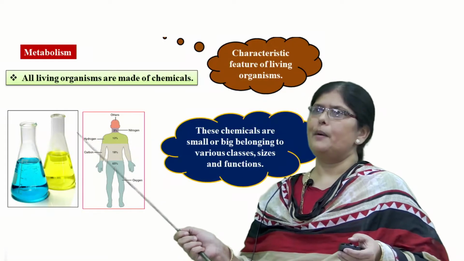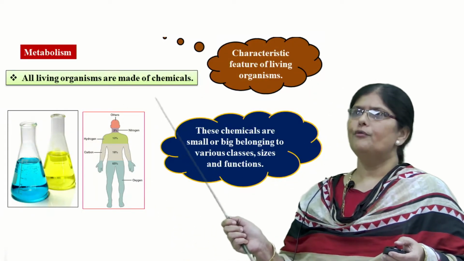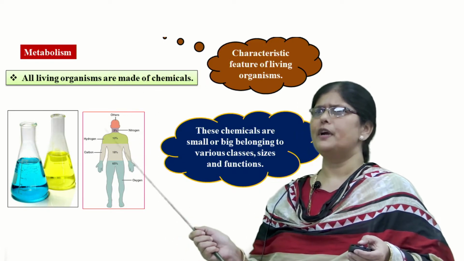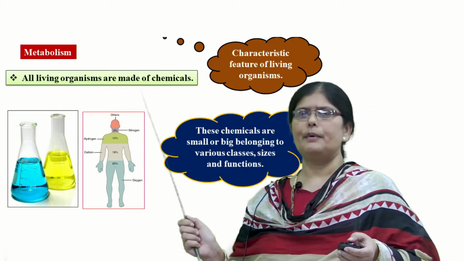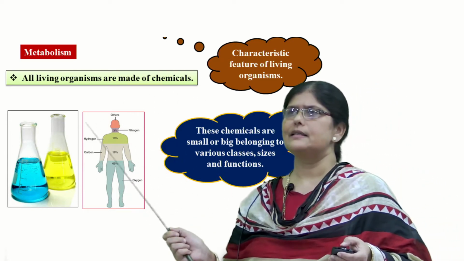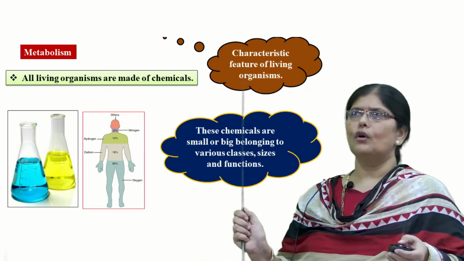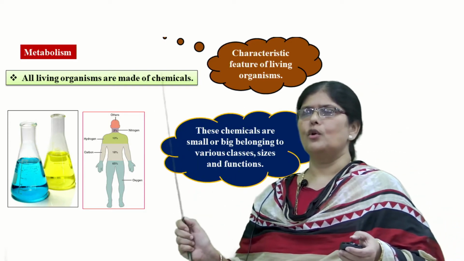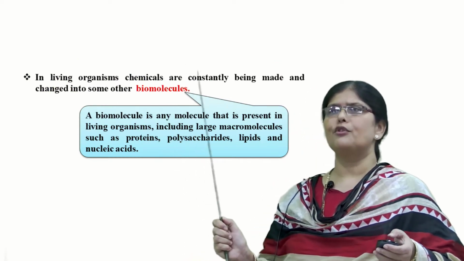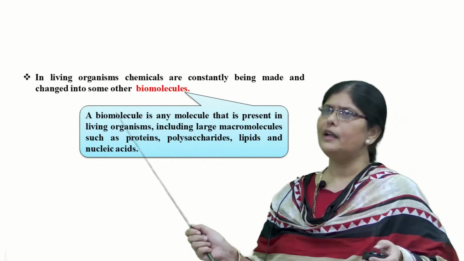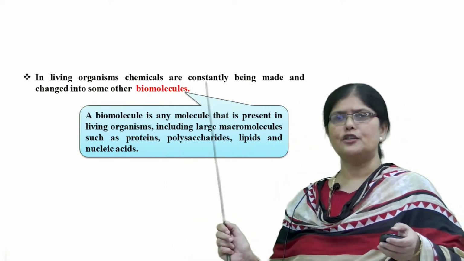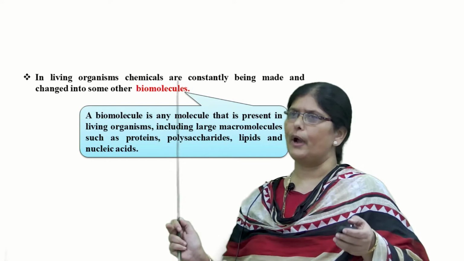Now what is meant by metabolism? We all know all the living organisms are made up of chemicals. We are made up of different kinds of chemicals. These chemicals belong to small or big molecules of different classes, sizes and functions. So these molecules will interact with each other to produce certain types of chemical reactions. So in all living organisms, the chemicals are constantly being made and changed into some other compounds or biomolecules.